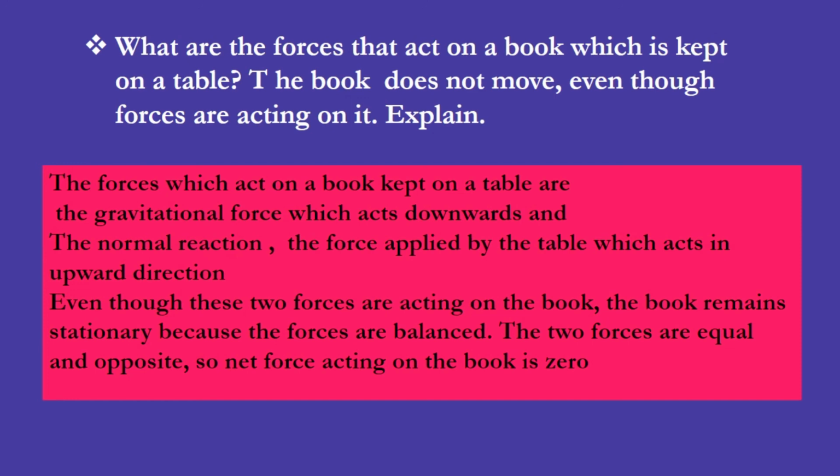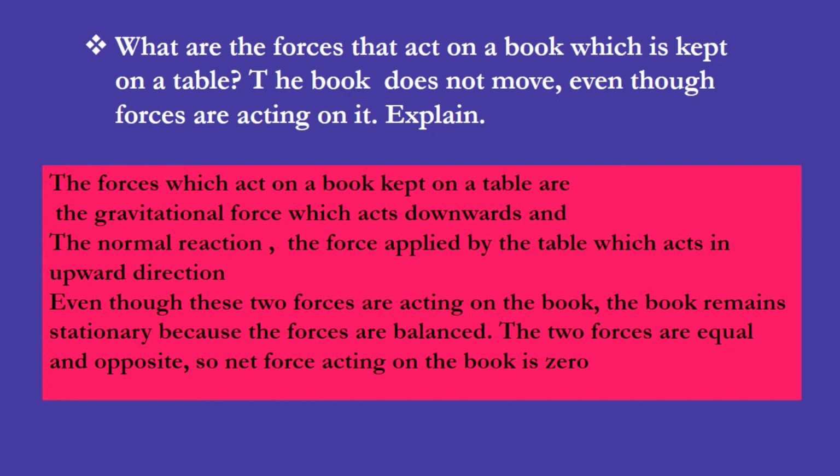The forces which act on a book kept on a table are the gravitational force, which acts downwards, and the normal reaction, which is the force applied by the table, and this acts in the upward direction.